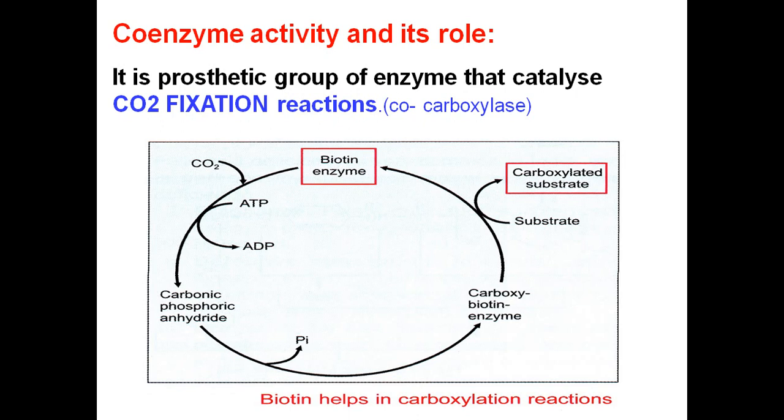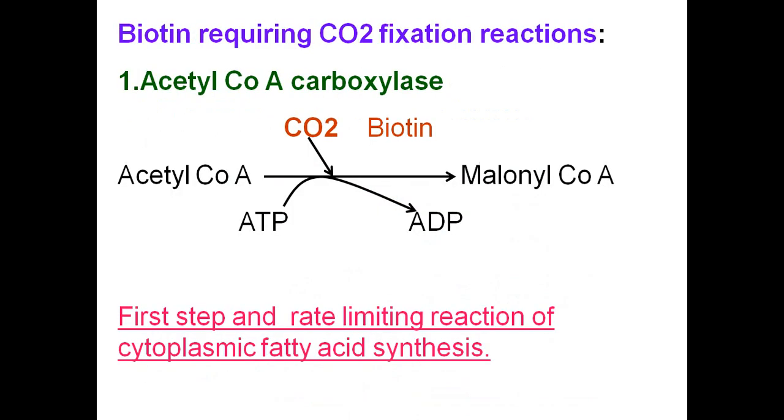Many of the carboxylation steps involve biotin as coenzyme. So biotin is required for carbon dioxide fixation reactions, meaning carboxylation reactions. For example, the acetyl-CoA carboxylase enzyme catalyzes the carboxylation of acetyl-CoA and converts it into malonyl-CoA.